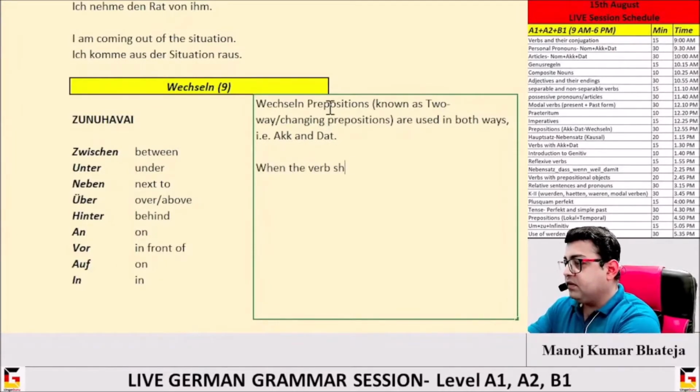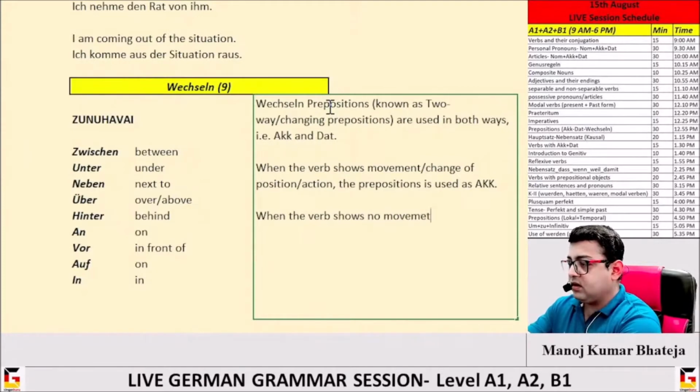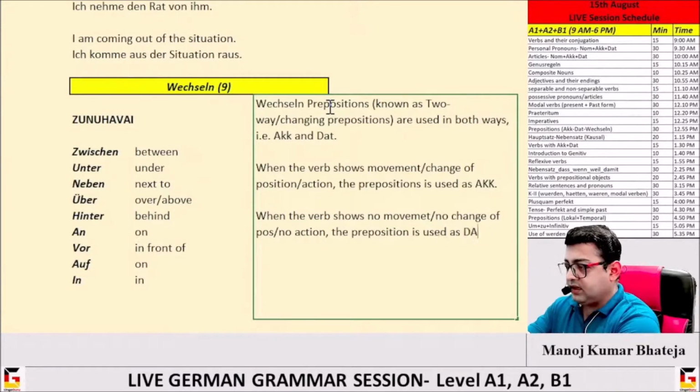When the verb shows movement, or let's say change of position or an action, the preposition is used as accusative. When the verb shows no movement, no change of position, no action, the preposition is used as a dative.